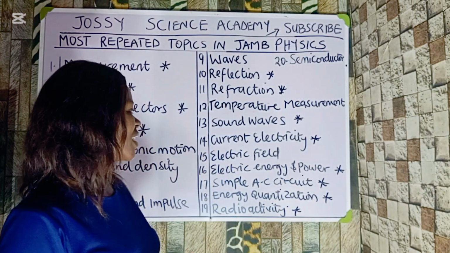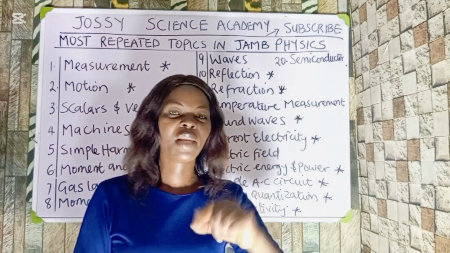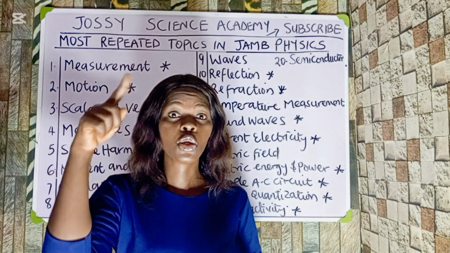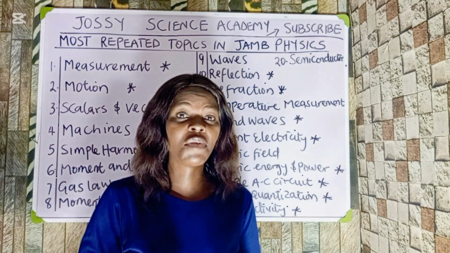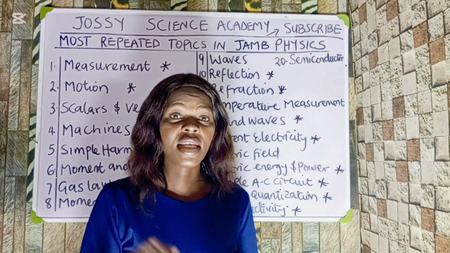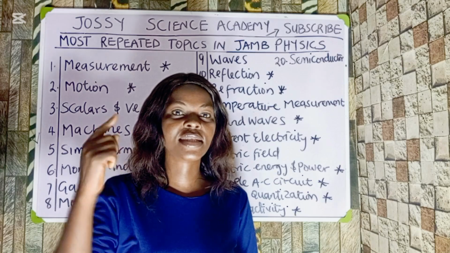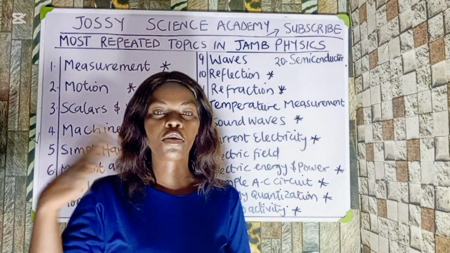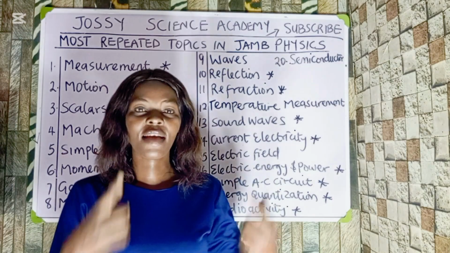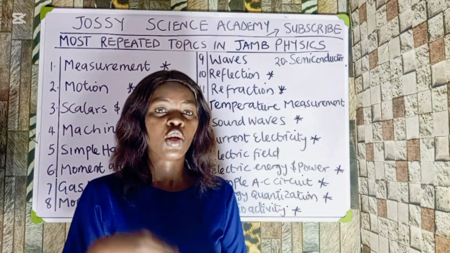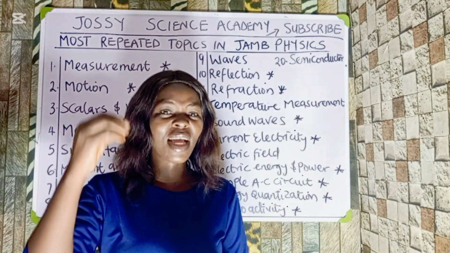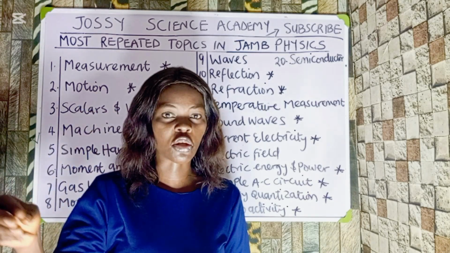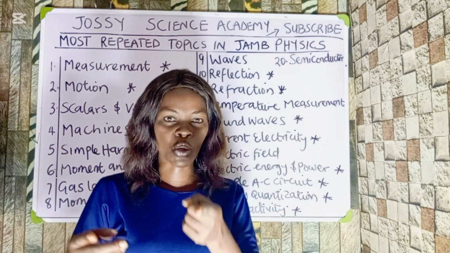Then the next one is current electricity. JAMB doesn't play with this particular topic. Under it, you're going to see Ohm's law, the EMF of a cell, internal resistance, terminal PD. They ask it every single year. So you must master all the topics on this and go through past questions to review it. I have done most of these topics on my channel, so you can go there and look at how they set questions. After watching it, it can give you an edge to focus on your past questions, to understand better when you see a question.